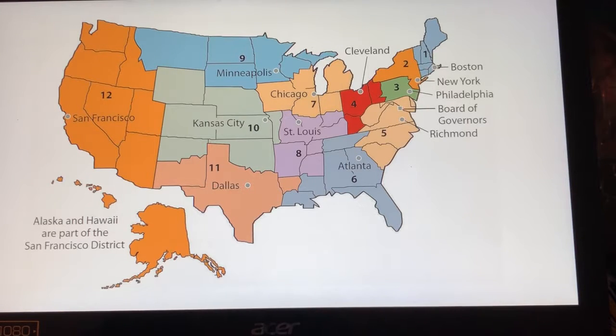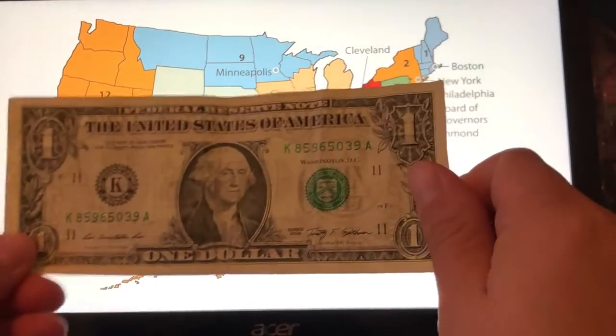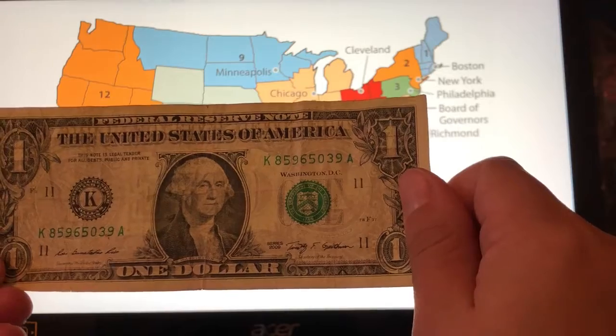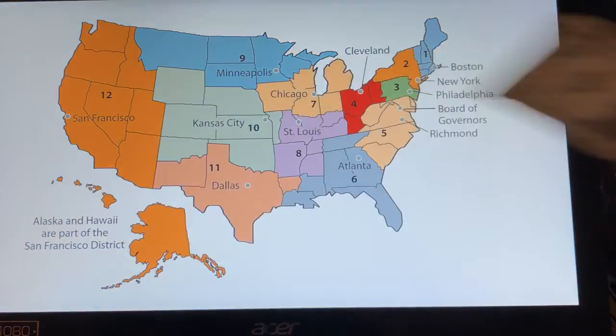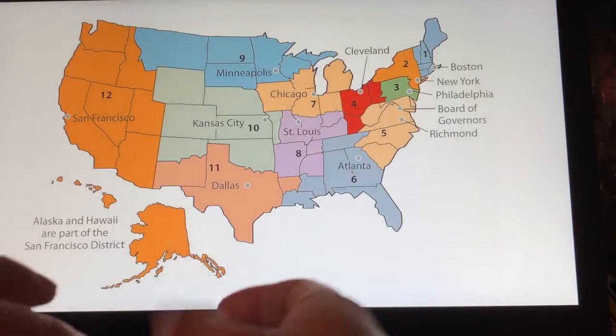So I got to talk about a couple of things. I don't know if you've ever noticed on your money, but there's a lot of numbers on your money. So I just pulled out $1 right here. Do y'all see how it says 11, 11, 11? This tells us that it was made in Dallas. That's a regional bank.